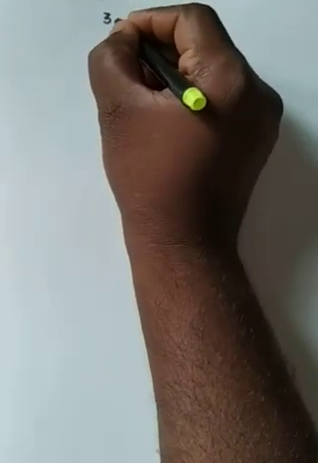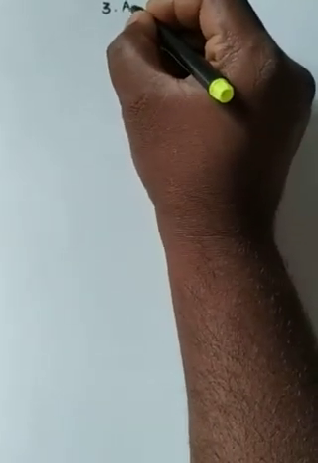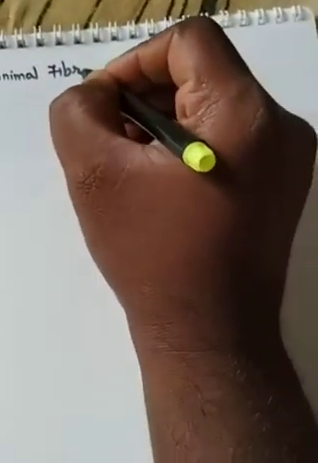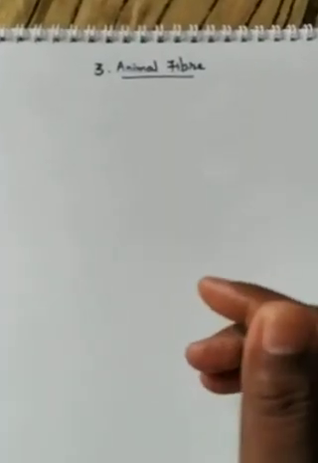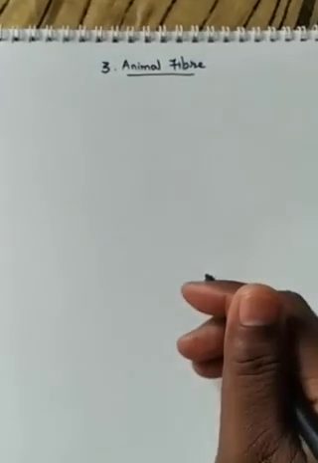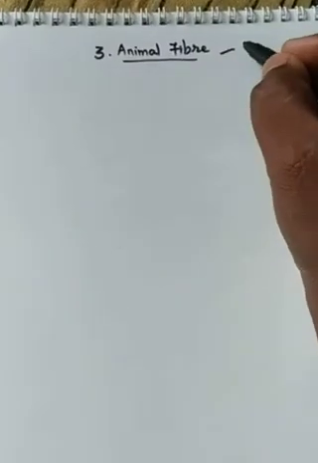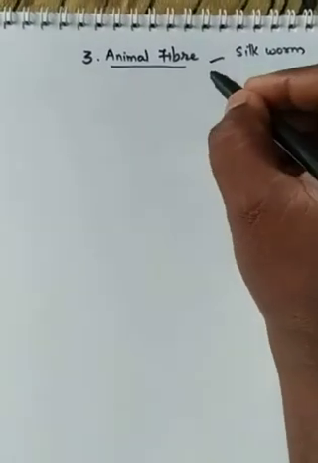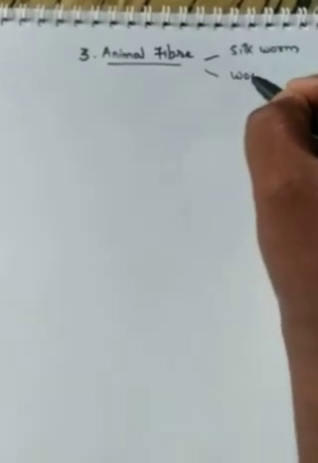What is that? Can you say? The third lesson we started, that is animal fiber. Do you remember or not? Did you observe? What is this? Animal fiber. That we already started. In this animal fiber lesson we need to learn two different types of animals from where we get the fiber. One we already completed, that is silkworm, right? The second we are going to study is wool. These are the two topics that we need to cover in this lesson.